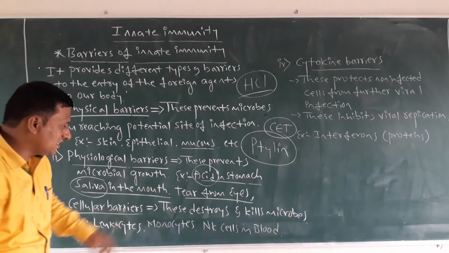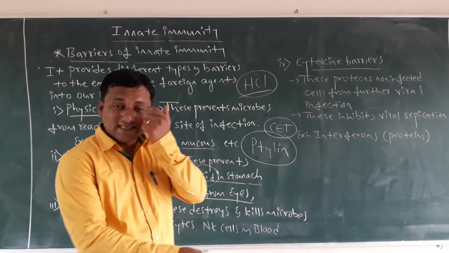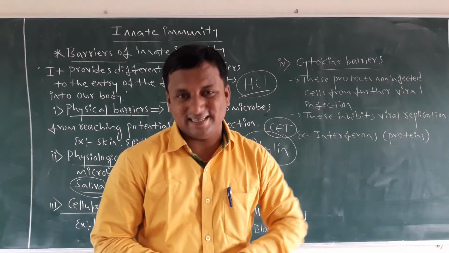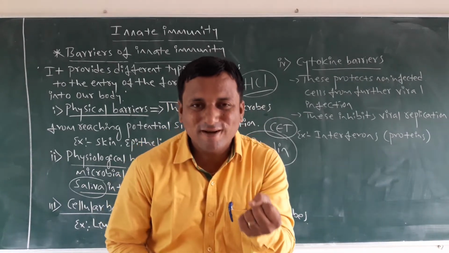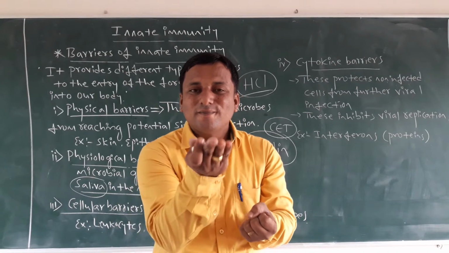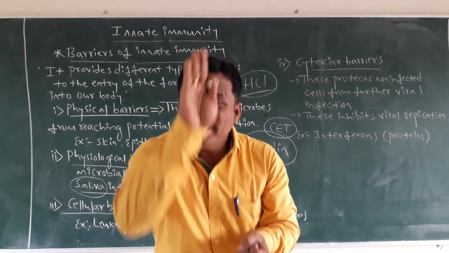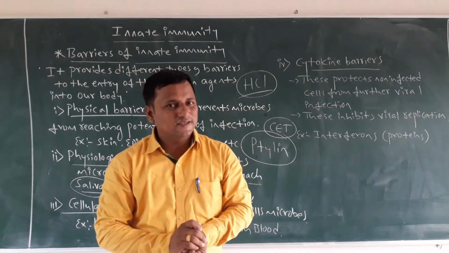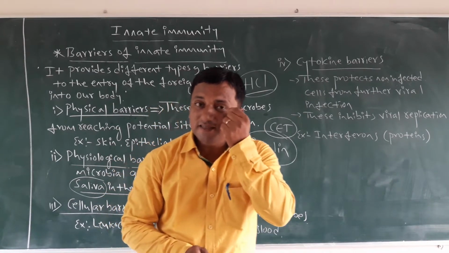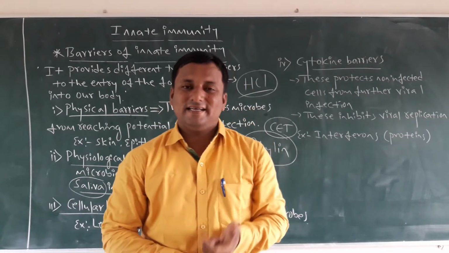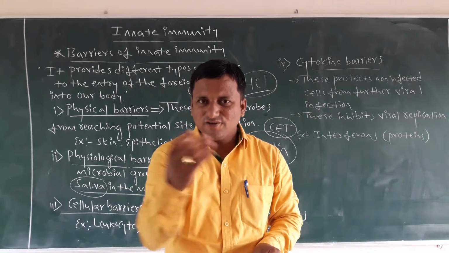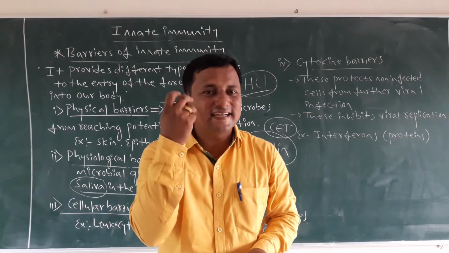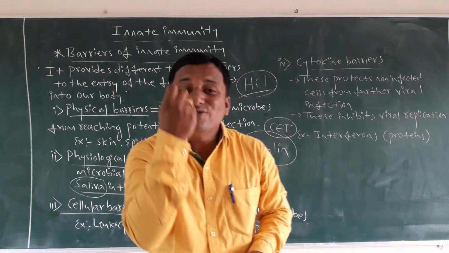Then the next one is tears from the eyes. You must remember tears. Those tears are also responsible for retarding the growth of microbes; the tear present in our eyes will throw them out. Just for example, we are going outside and immediately get dust particles into our eyes.